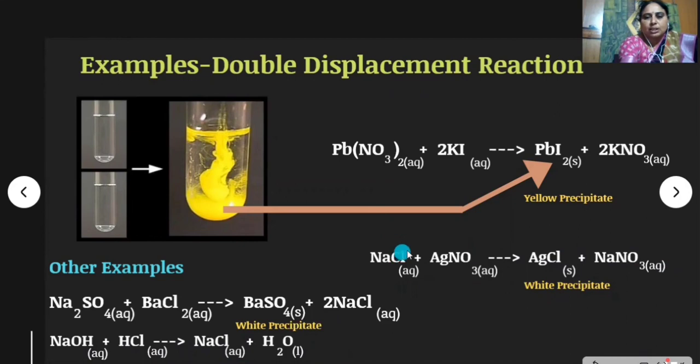In sodium chloride, the cation is sodium and the anion is chloride. In silver nitrate, silver is the cation and nitrate is the anion. So the cations and anions are exchanged. So these are called double displacement reactions.